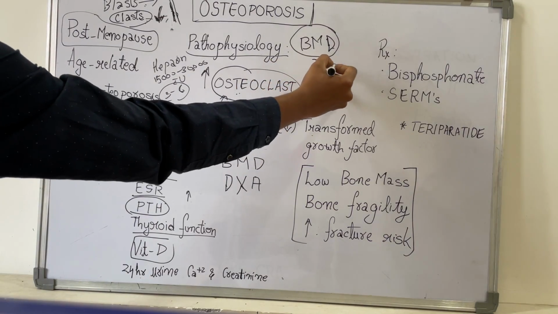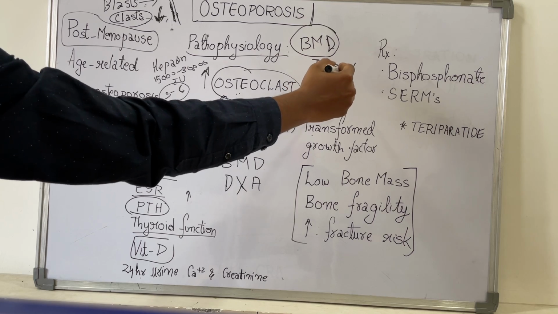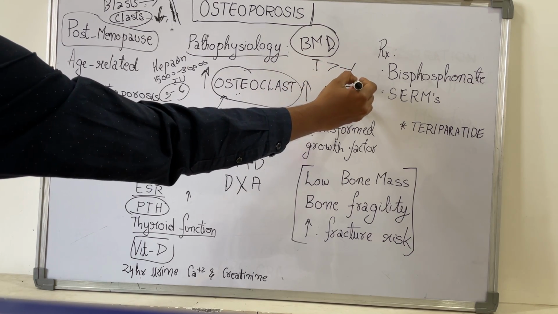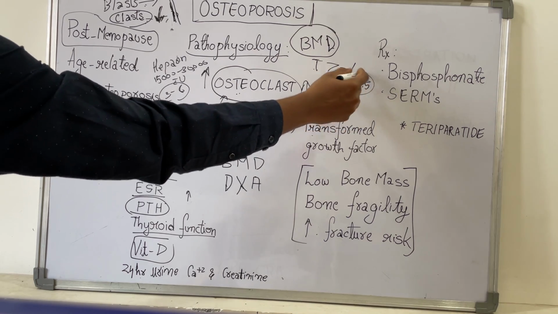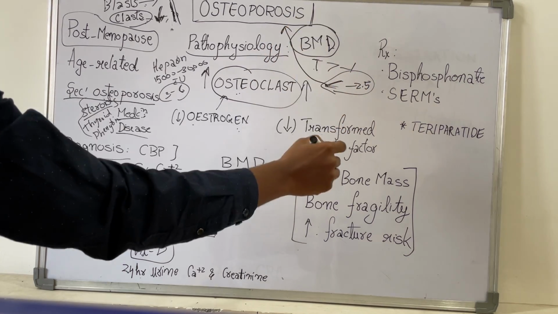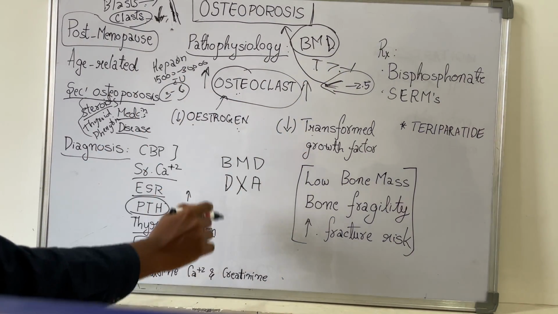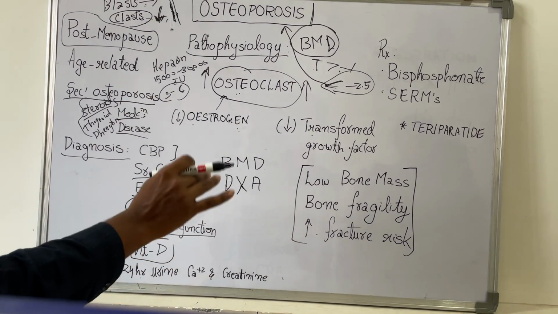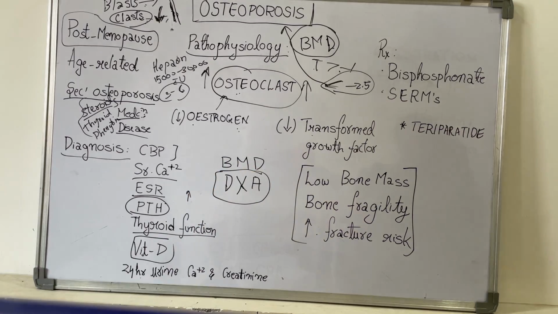Whereas for patients with osteoporosis, T-score will be lesser than -2.5. If it is lesser than -2.5, it is considered osteoporosis. If T-score is greater than -1, it is a normal condition. So all these are the tests that need to be done to evaluate whether a patient has osteoporosis or not. Other than BMD, we can also do an X-ray.